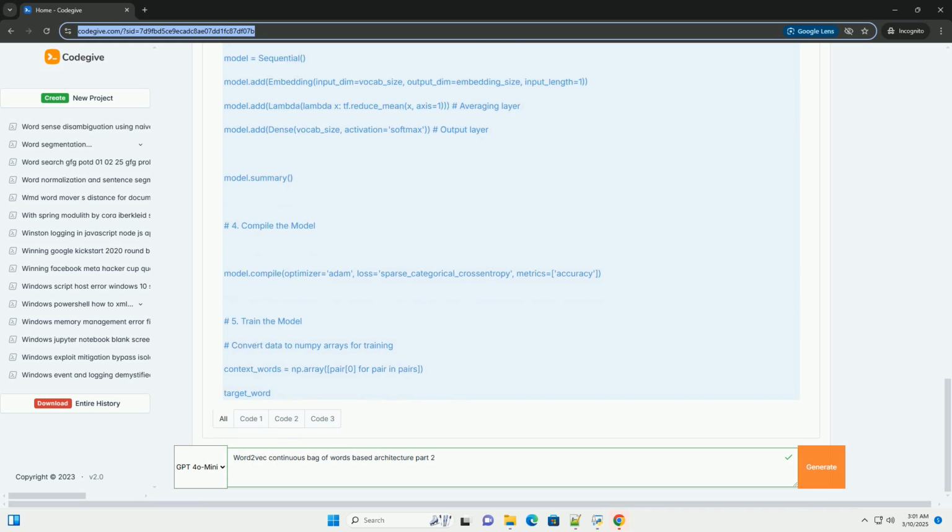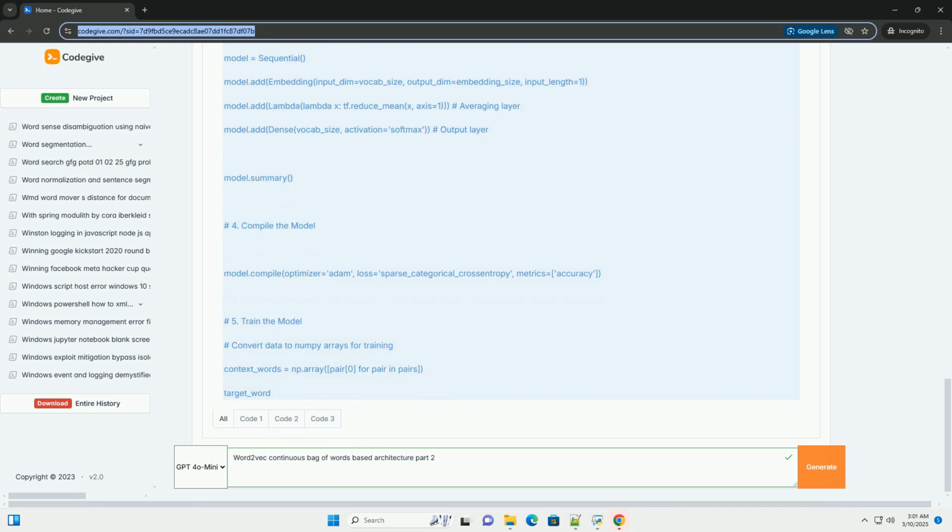Pre-trained embeddings: consider using pre-trained word embeddings, for example GloVe or fastText, as a starting point. These embeddings are trained on massive datasets and can provide a good initialization for your model, especially if you have a smaller dataset. Evaluation: evaluate the quality of the word embeddings using intrinsic and extrinsic evaluation methods.